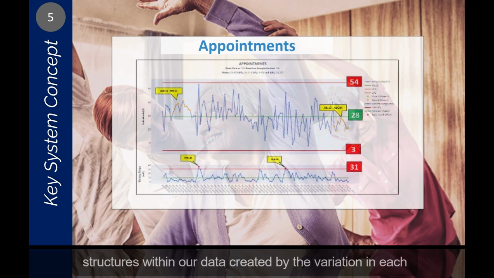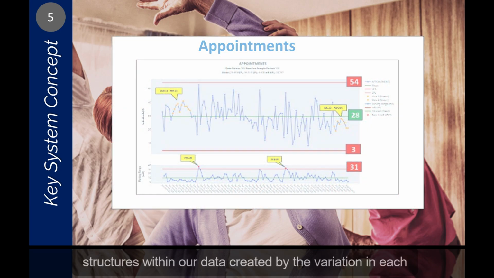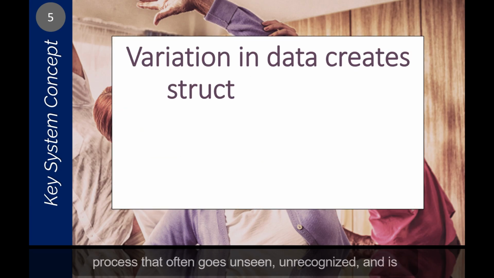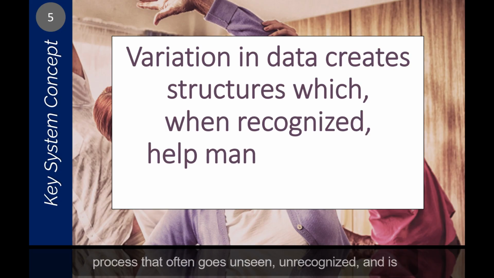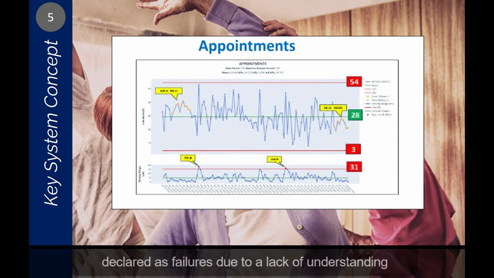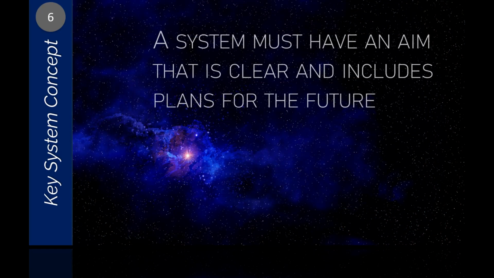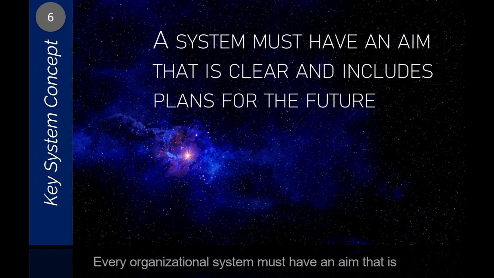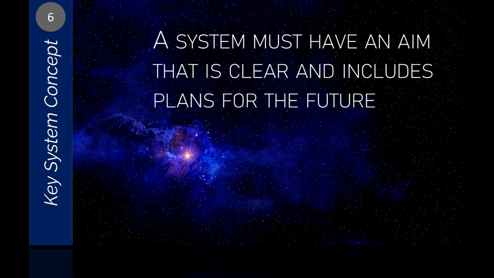5. There are structures within our data, created by the variation in each process, that often goes unseen, unrecognized, and is frequently incorrectly interpreted. Many implementation efforts are seen as ineffective or declared as failures due to a lack of understanding variation. 6. Every organizational system must have an aim that is clear and includes plans for the future.